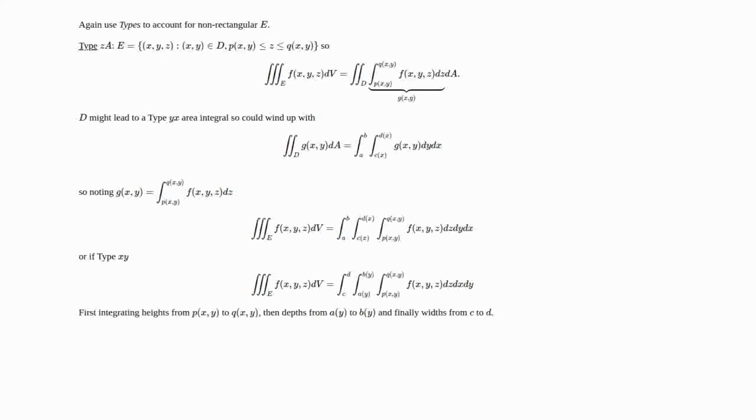So with this last formula, which we could call volume by type zxy, we're really integrating heights first from p(x,y) to q(x,y). That would look like u1(x,y) up to u2(x,y) in this picture. And then we integrate across depths from a(y) to b(y), which would be denoted h1 to h2 in the picture. And then finally we go from c to d.